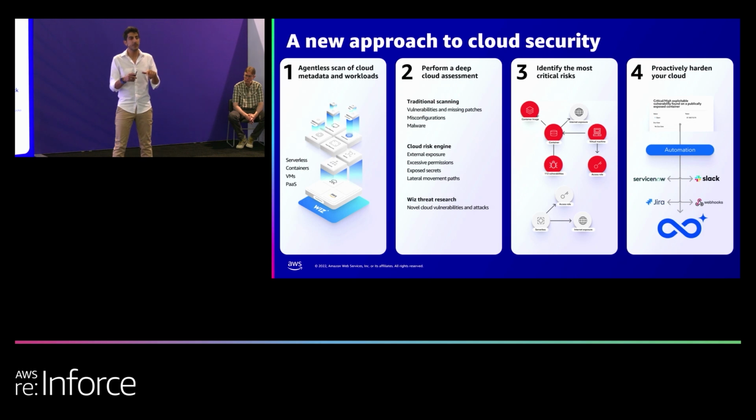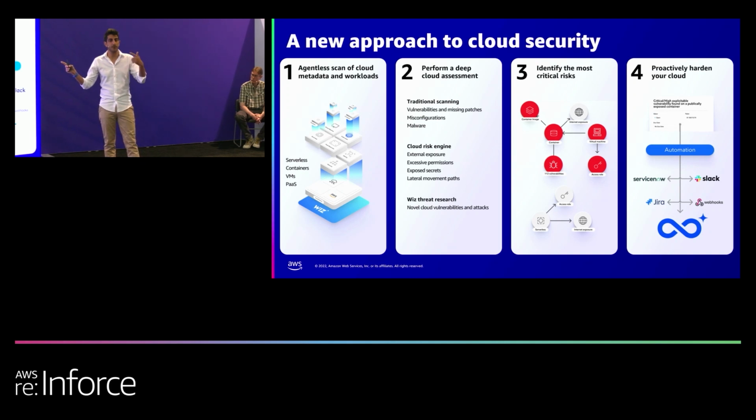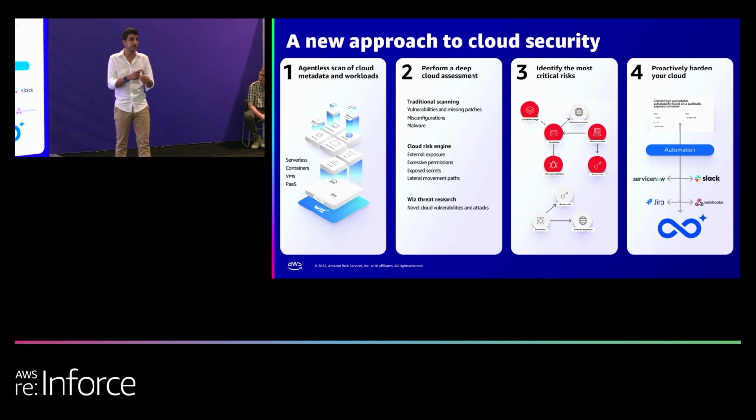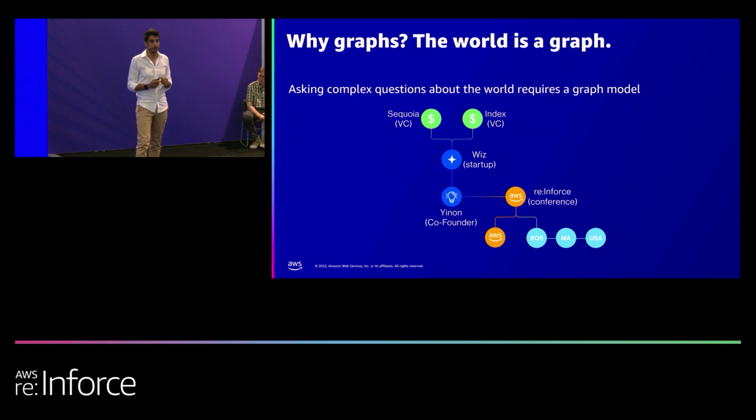What the customers get in the end is just a list of prioritized risks that they can basically consume and start fixing, improving their security posture by hardening, automating the response, integrating into their CI/CD pipelines to prevent these from ever being deployed in the first place. So this is how organizations can really go up and scale up with their cloud security posture.